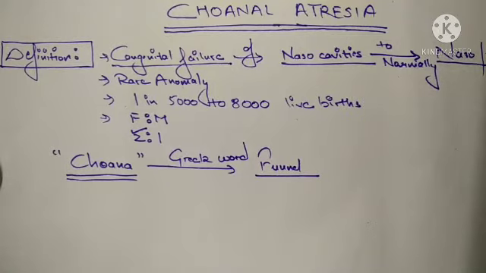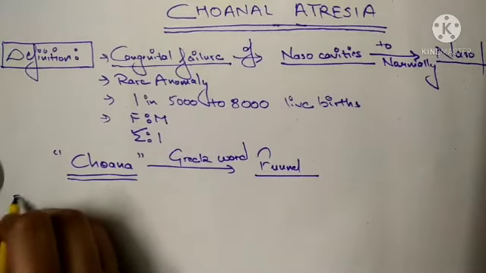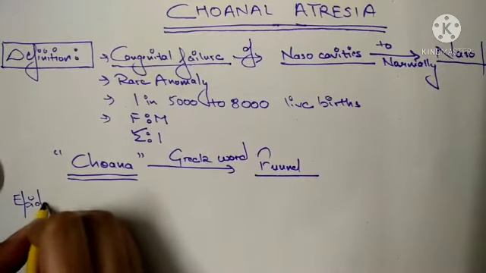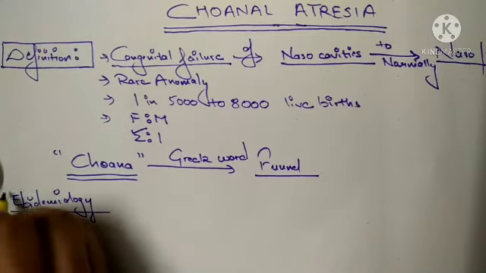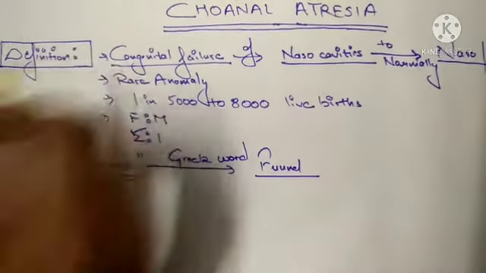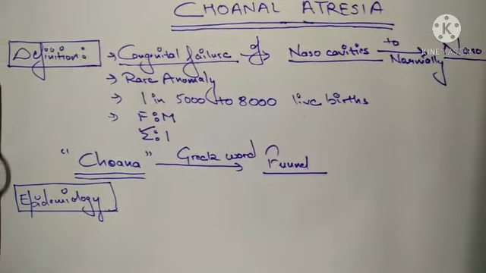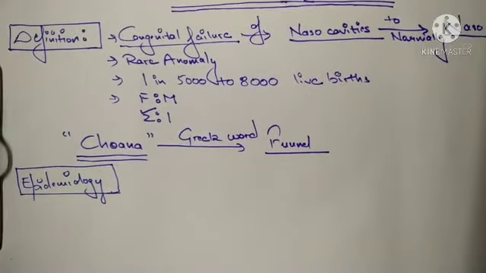So the definition is clear to us. Now we will see the epidemiology. We have already seen that it occurs in 1 in 5,000 to 8,000 live births.